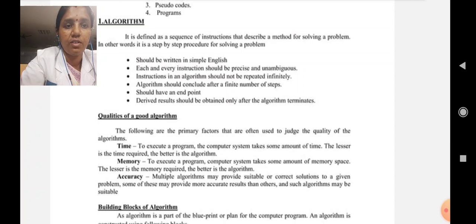Did you catch it? Time should be lesser and the memory occupied should be lesser. And accuracy: multiple algorithms may provide a suitable or correct solution to a given problem. Some of these may provide more accurate results than others, and such algorithms may be more suitable. So these are the qualities: time, memory and accuracy.